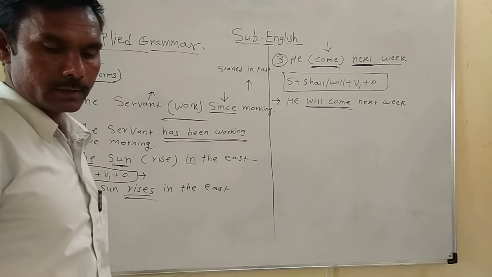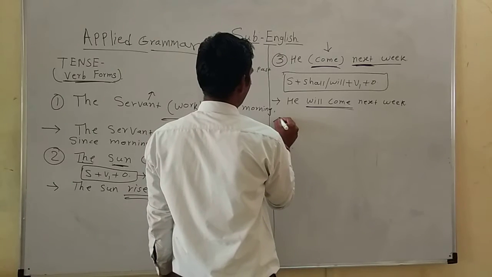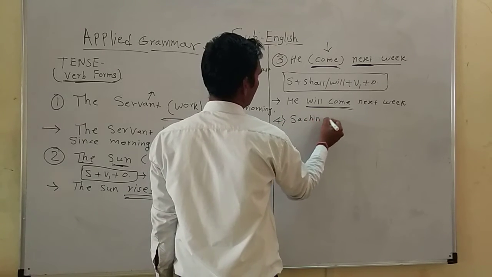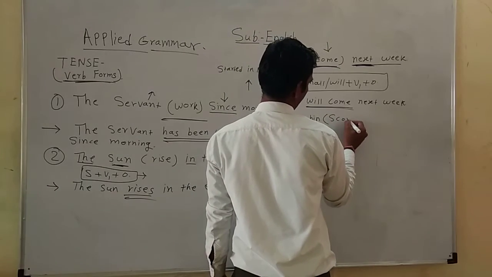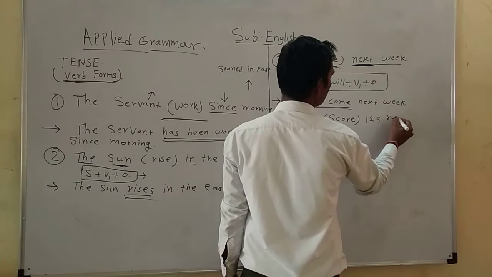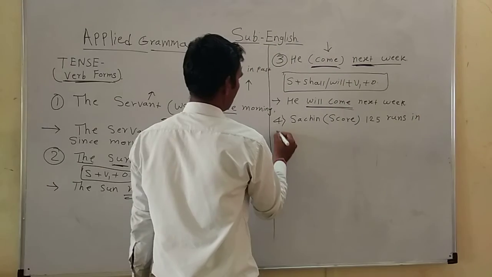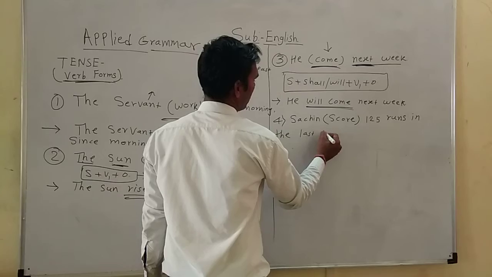Then the next sentence: Sachin (score) 125 runs in the last match.